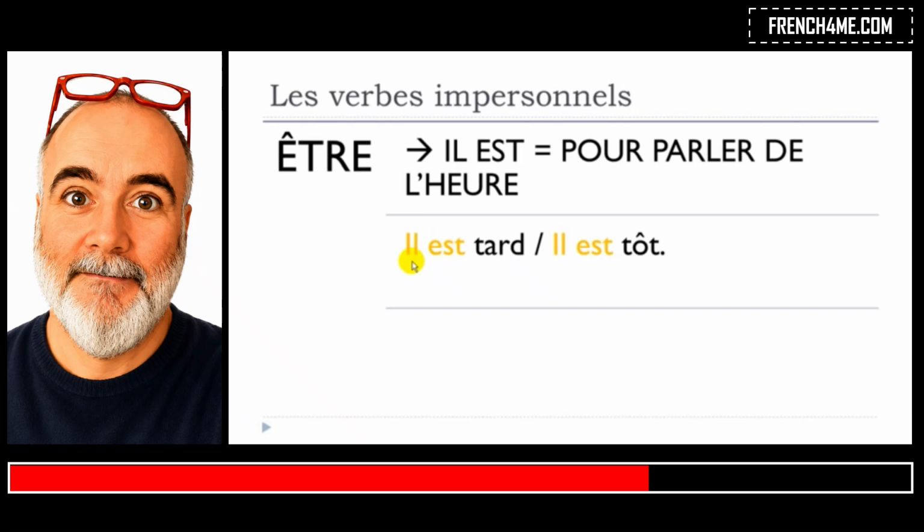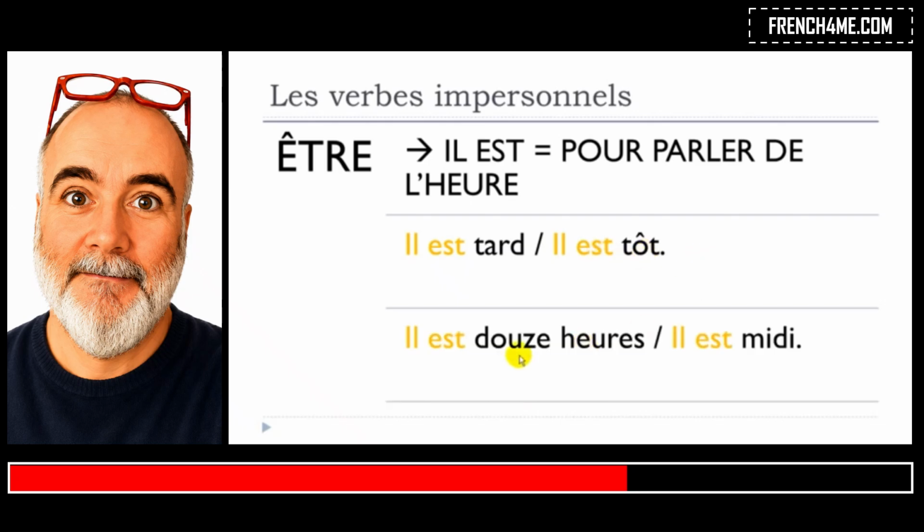It's really this impersonal form. And then il est tôt, it is early. Same thing, that's the reason why we use this il form when we give the time. Il est 12 heures, or il est midi, 12 hours. Midi is noon. So il est 12 heures, il est midi.